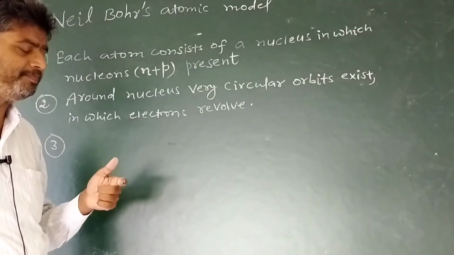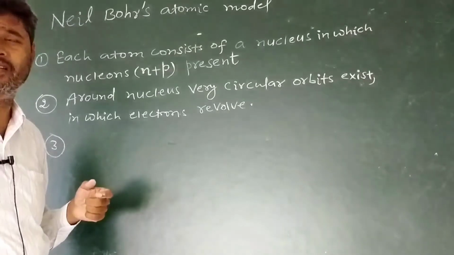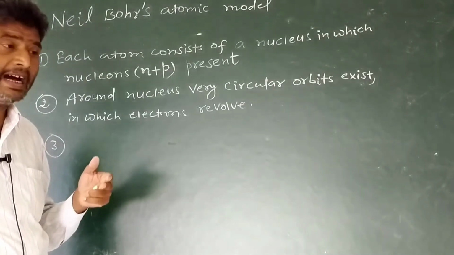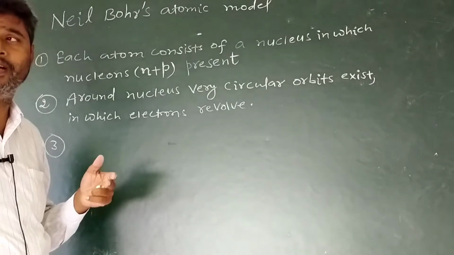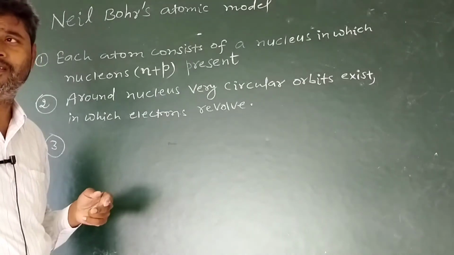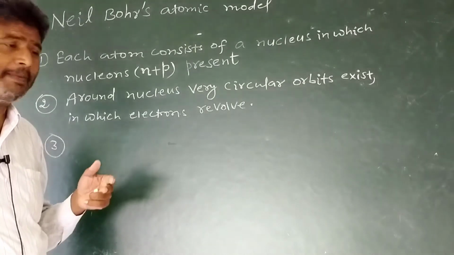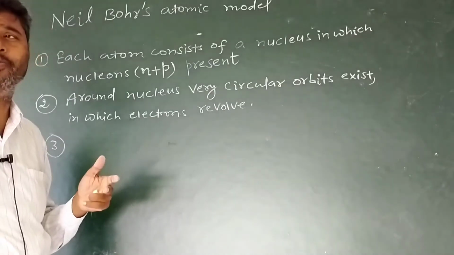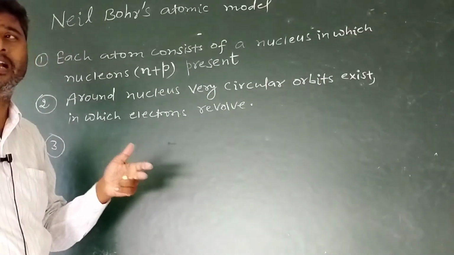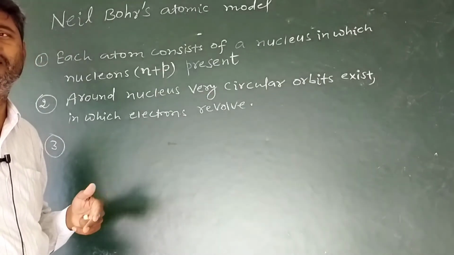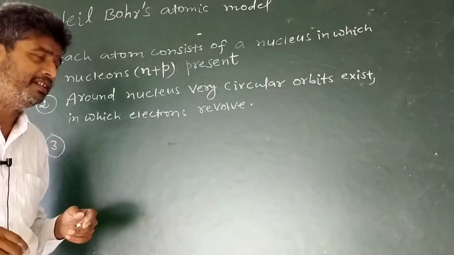In any certain orbit, an electron may revolve if and only if the energy of the electron is equal to the energy of that orbit or shell.